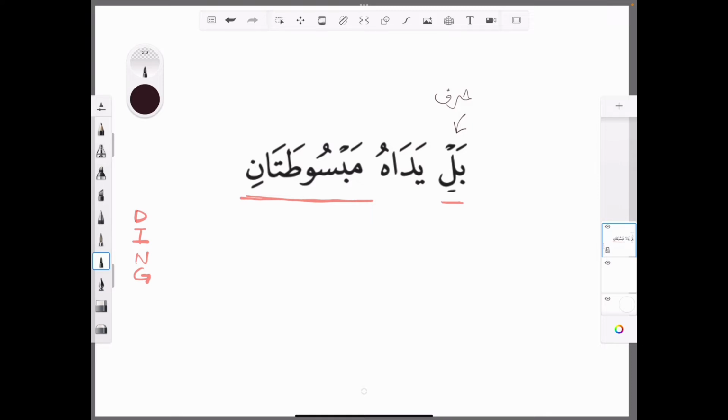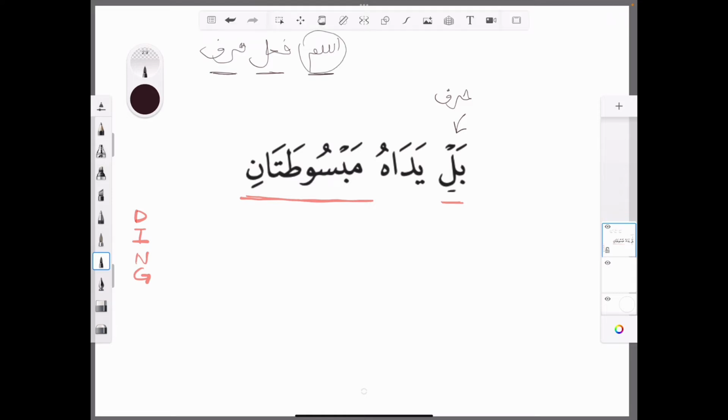If you remember, in our first lesson, we said there are three types: there's an ism, there's a fi'l, and there's a harf. We haven't touched fi'l yet. We've mentioned harf a little bit, but we're really focusing on ism at the moment. That's what we're really focusing on.